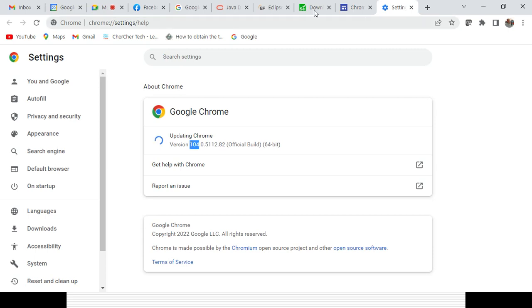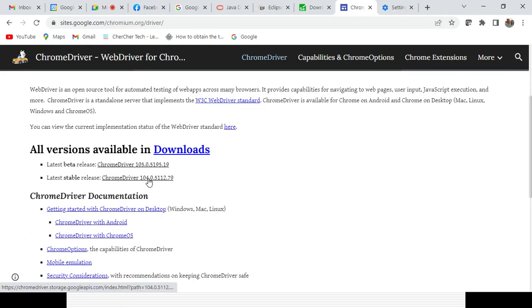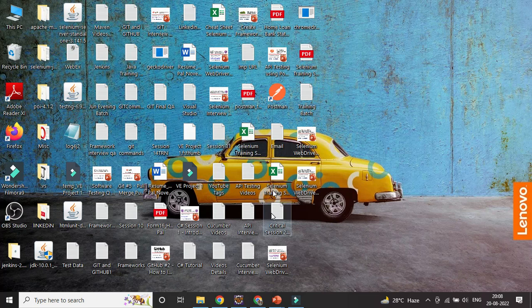If you go here, you will be able to find the link for every version. So you need to click here for 104, right? If you go to all the versions, you can click on downloads, and you will see all the versions there. In case your browser is 102, you need to download the 102 version only. It will be a zip file. If you unzip it, it will look like that. There is nothing else. That is the reason I did not document it.